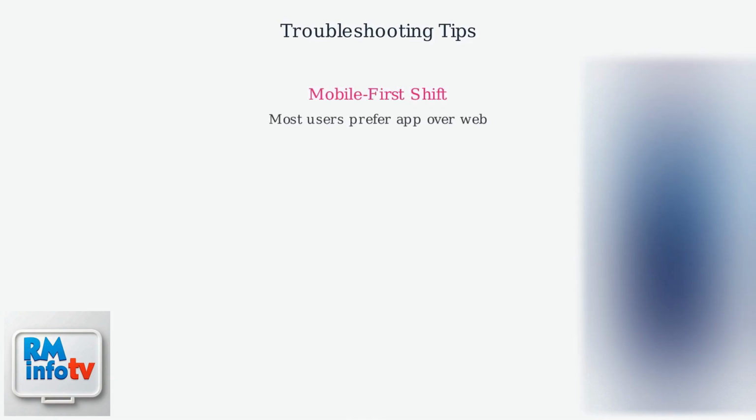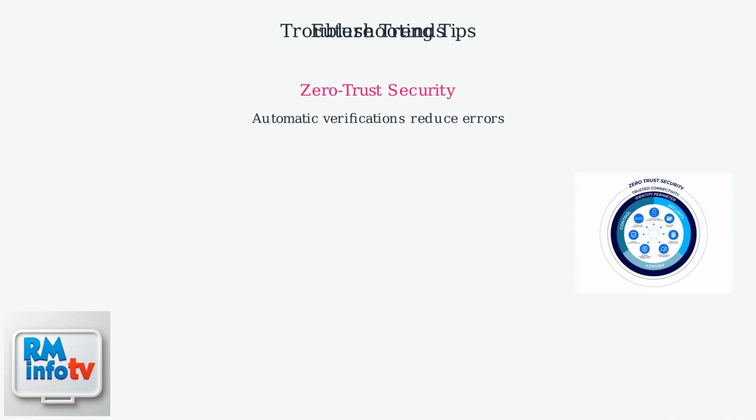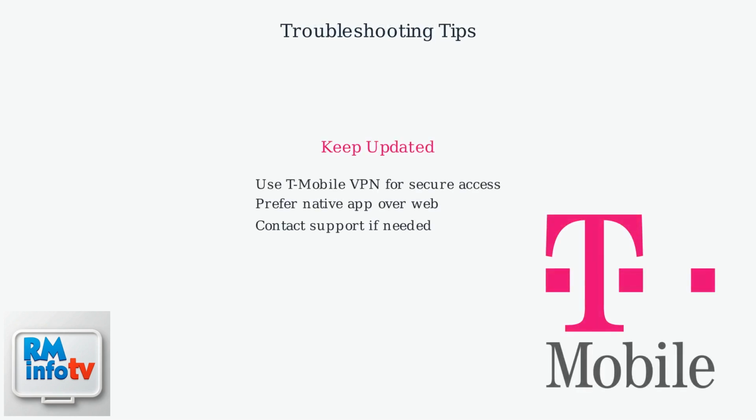Trends show a shift toward mobile-first troubleshooting, with most users preferring the app over the web portal. Looking ahead, expect zero-trust security models and increased AI integration for automatic error resolution. Keep your app updated, use T-Mobile's VPN for secure access, and consider using the native app instead of the web portal to minimize browser-related issues.